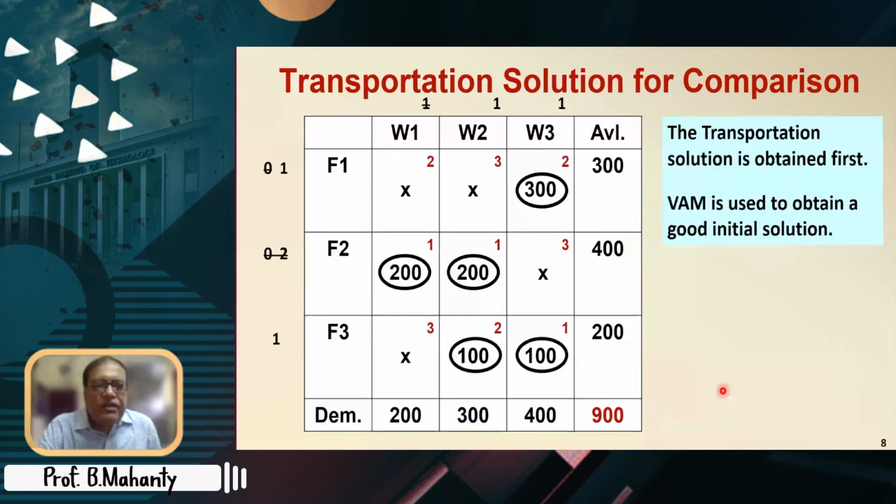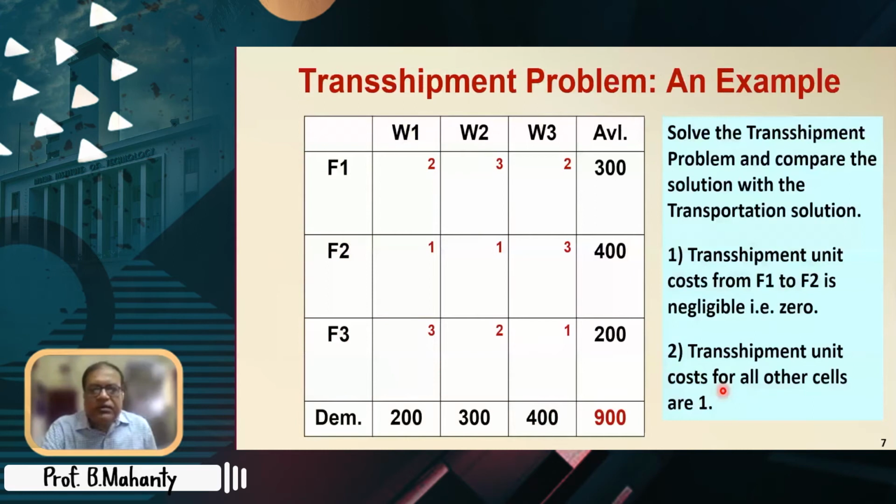Go to the diagram once again and let us try to understand what the buffer amount is. Look here, in this particular problem, the total supply or total availability is 900. Total demand is also 900. So what would be the buffer amount? The buffer amount would be the maximum of total availability and total demand.